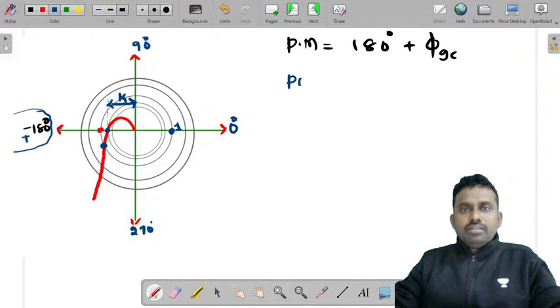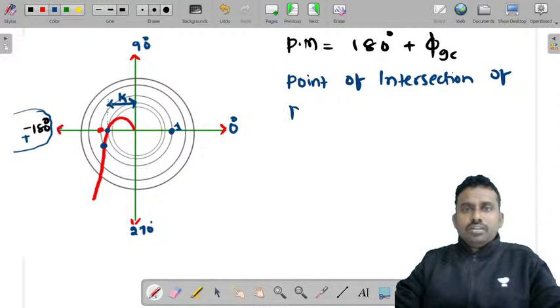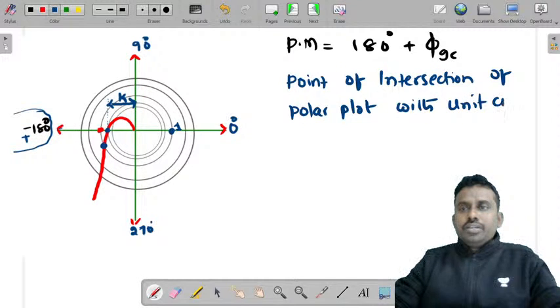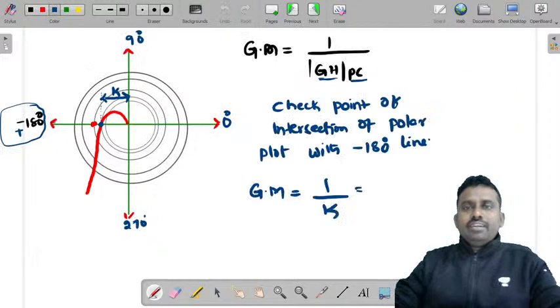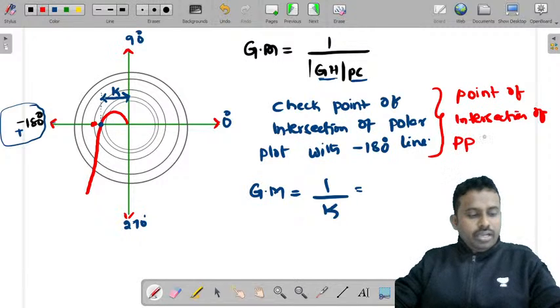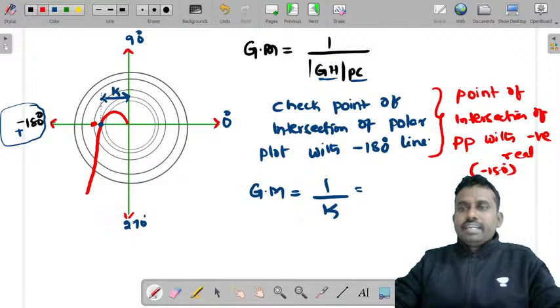You need to find the point of intersection of the polar plot with the unit circle. Previously, what we found was the point of intersection of the polar plot with the negative real axis or minus 180 degrees line.